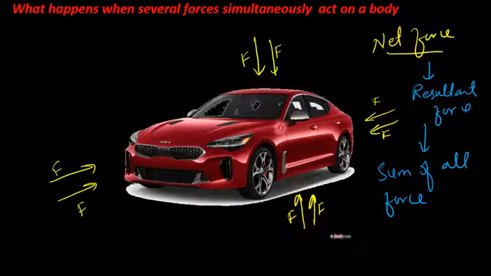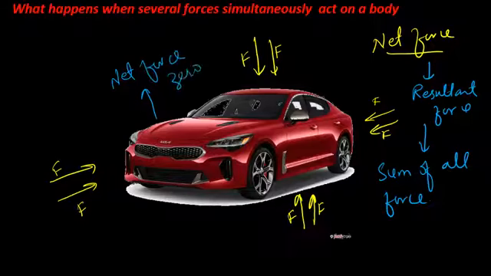So these forces also cancel the impact of each other. So the net force, the resultant force acting on the car, is 0.